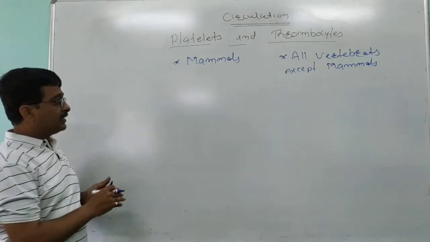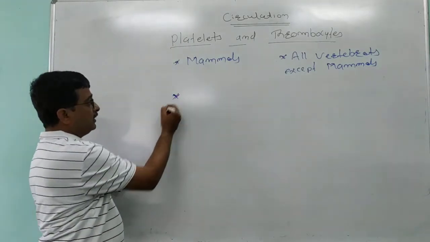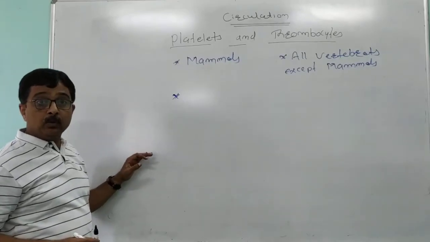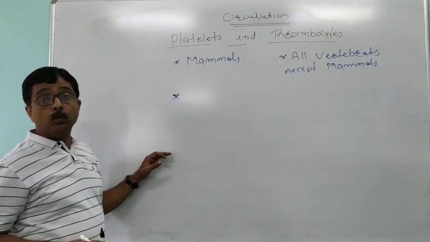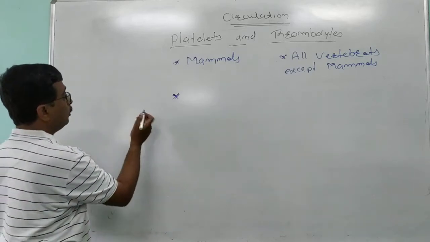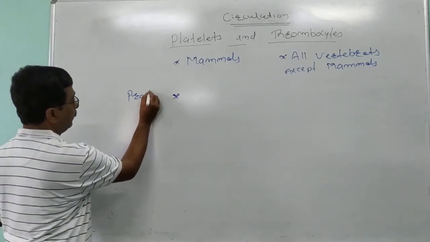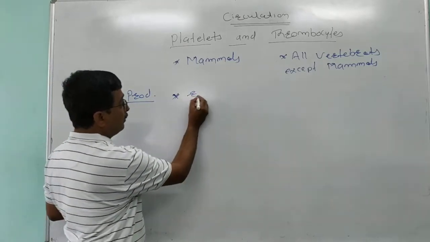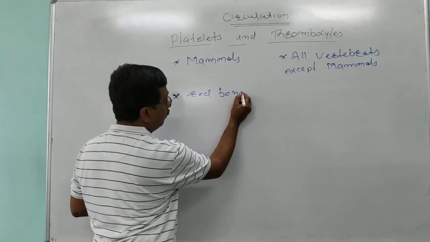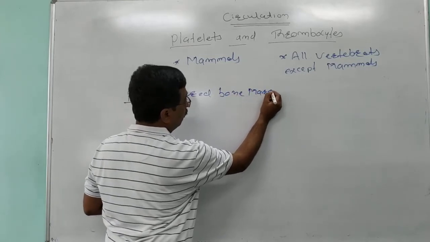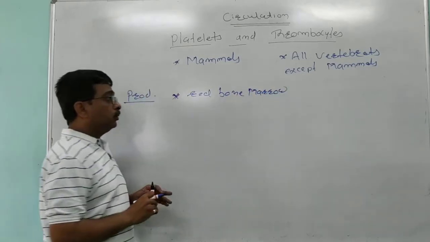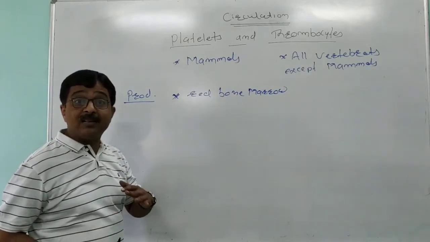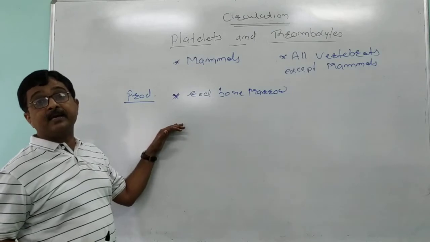These platelets in the blood of human beings or mammals are produced in the red bone marrow. Here we are going to write production. Platelets are produced in red bone marrow due to the fragmentation, or breaking off, of large cells present in the bone marrow.